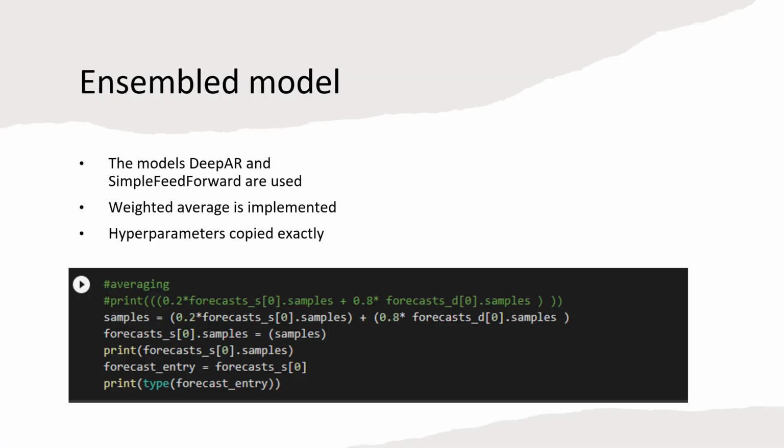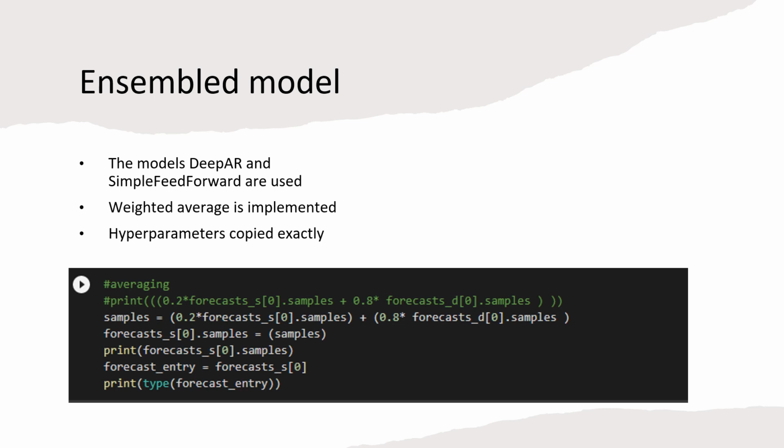As we mentioned before, the ensembling is done by combining two or more models. The models Deep AR and Simple Feedforward are used to implement this model. Weighted average is implemented by trial and error, using the fact that Deep AR performed better than the Simple Feedforward. The weight for Simple Feedforward is chosen to be 0.2, and the weight for the Deep AR is chosen to be 0.8. Hyperparameters are copied exactly as given before in the slides.